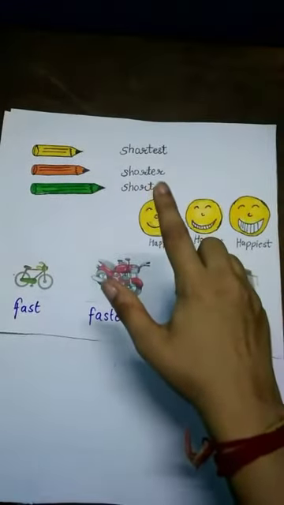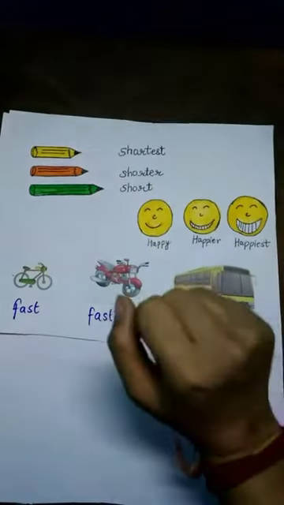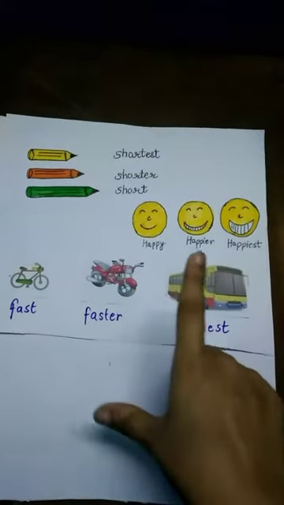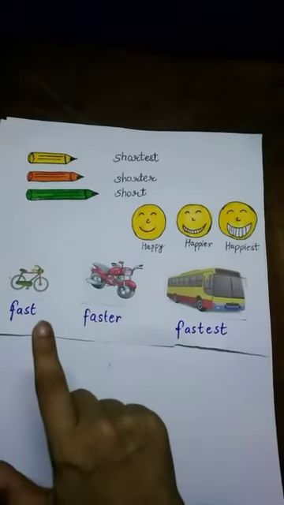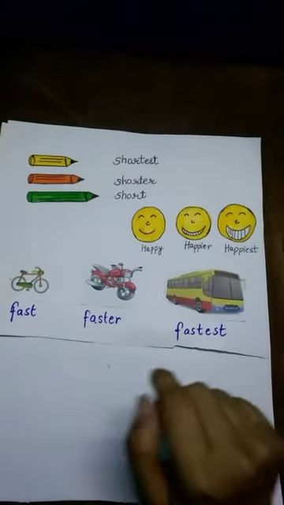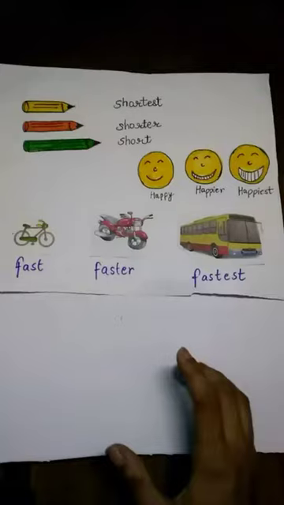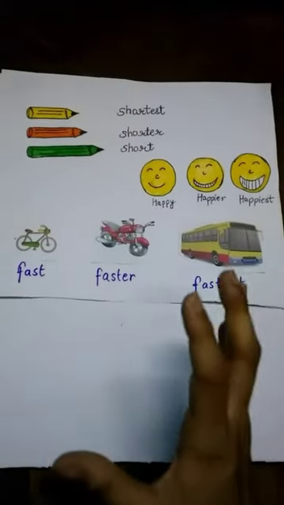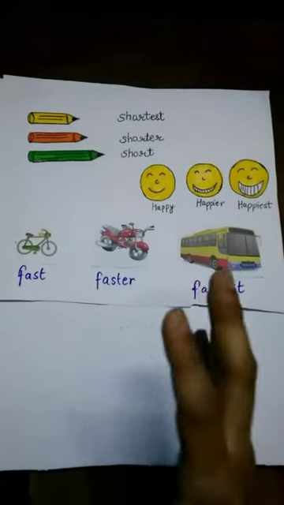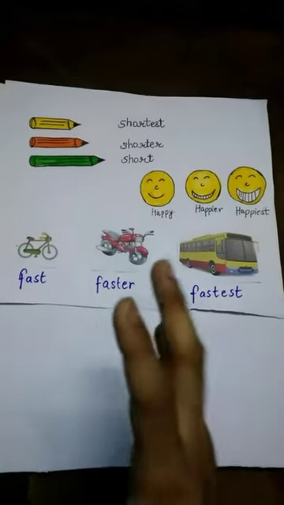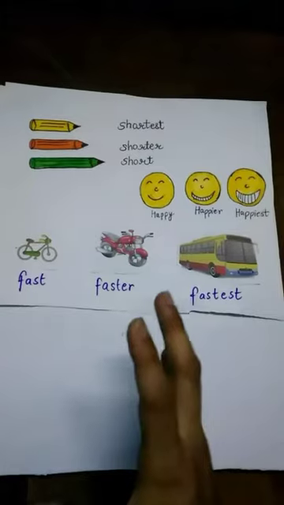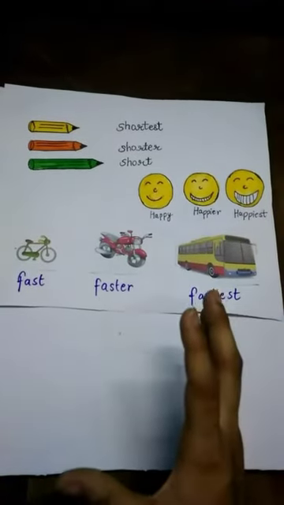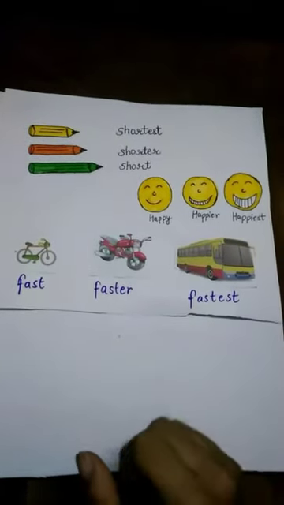Short, shorter, shortest. Happy, happier, happiest. Fast, faster, fastest. Now, with the help of these words, we are comparing the size or quality of two or more than two objects with one another.